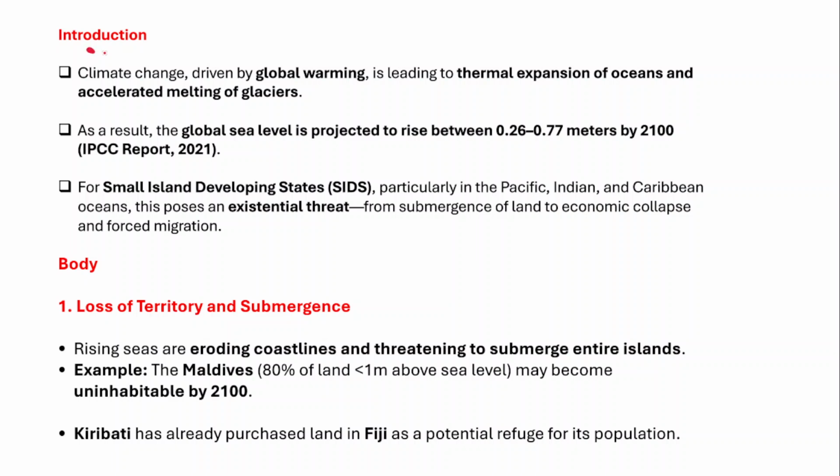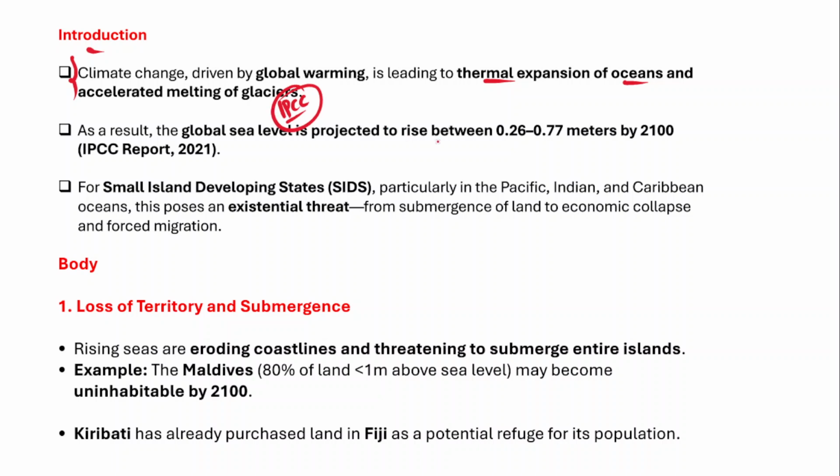Now in the introduction, what you have to write? Climate change is driven by global warming, and it leads to thermal expansion of oceans and accelerated melting of glaciers. As I have already told you, global warming is responsible for melting ice caps and glaciers, and you could mention the IPCC report data.